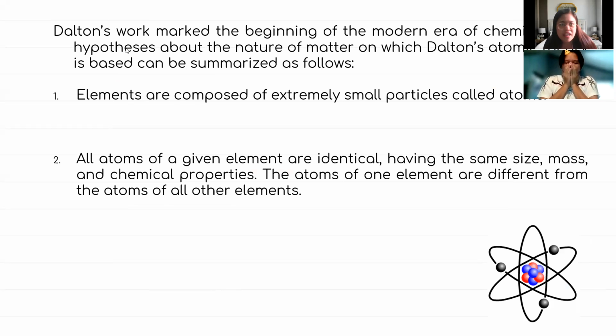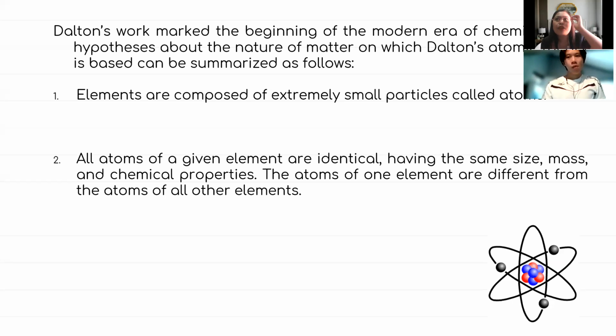So we have here to summarize the work of John Dalton. Mao ni siya ang iyahang na-discover sa iyahang experiment. Number 1, elements are composed of extremely small particles called atoms. Remember class, do not forget, our elements are the simplest form of matter.